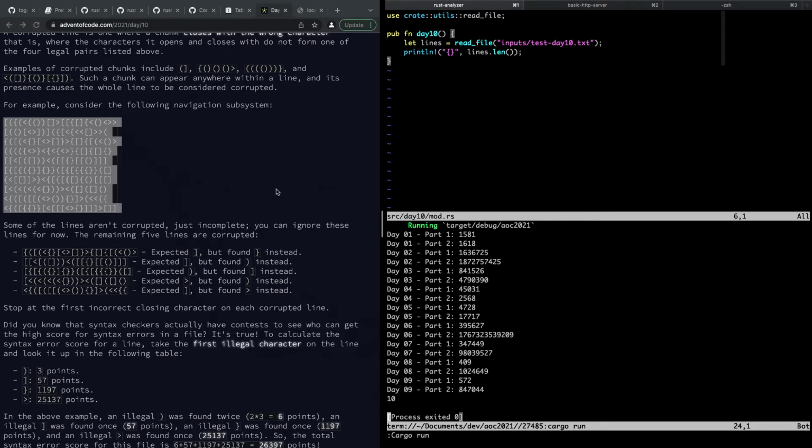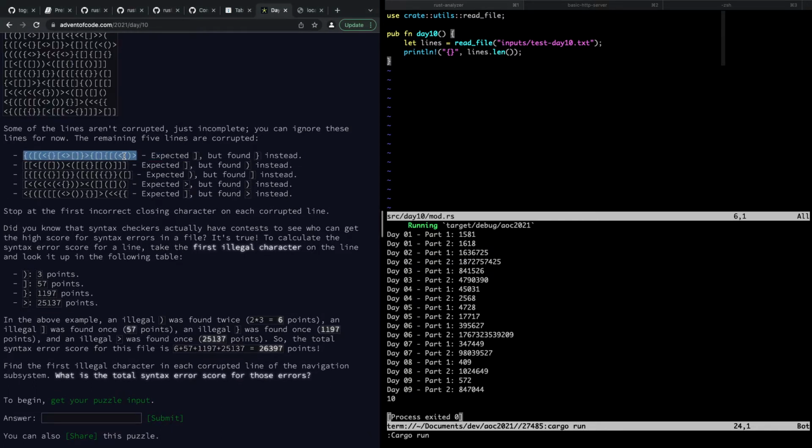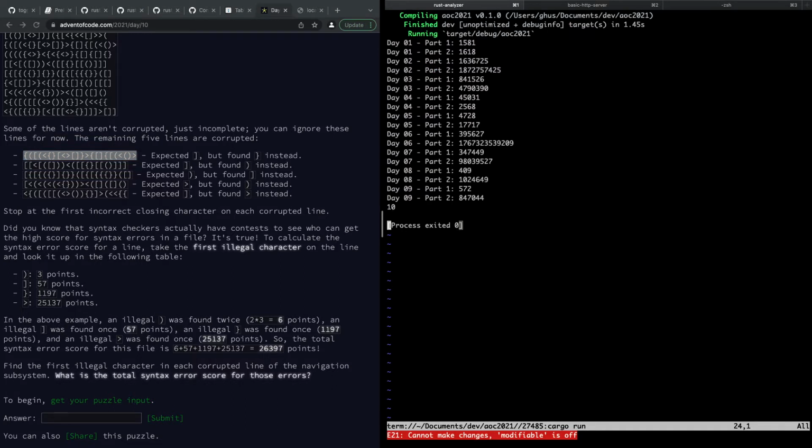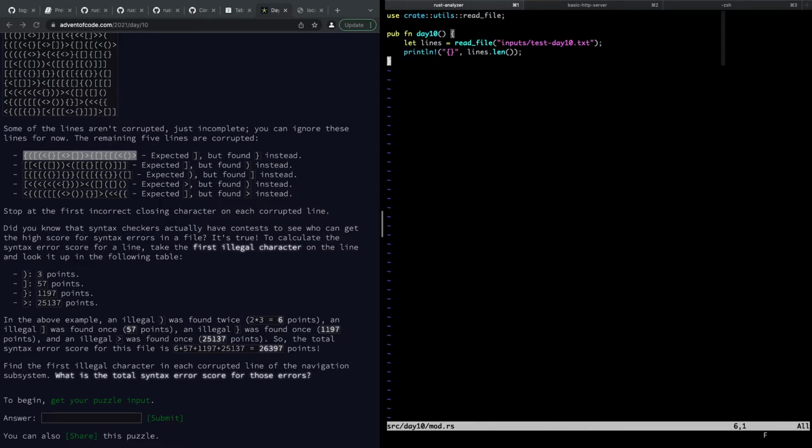So we should now be able to just write a score function for each line, right? Oops, wrong file. Day 10, which of course is not in Git files. There it is. Okay.